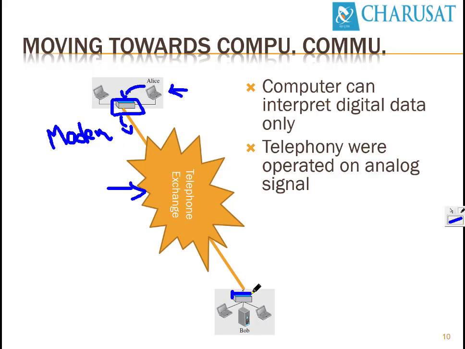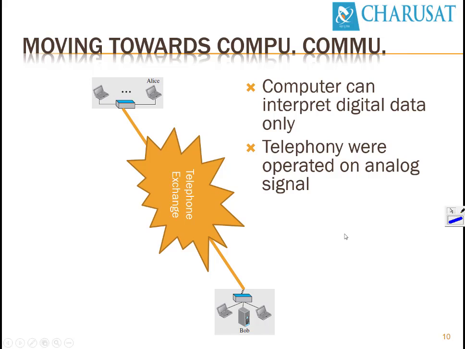Again there we have to have one more modem which converts analog signals into digital signals, and then when Bob replies, it generates digital signals. Digital signals will be converted into analog signals. Analog signals are put on this line and it goes to this modem. Again this modem converts from analog signals to digital signals. So this was a very old-day scenario. From 1995 to 2002 or 2003, we had this scenario where a modem was acting as an interpreter, or an intermediator, between digital communication and analog communication.